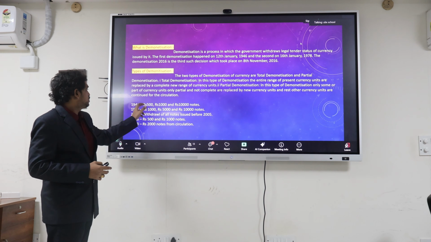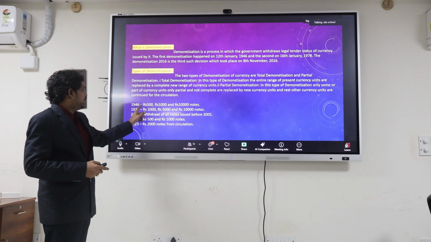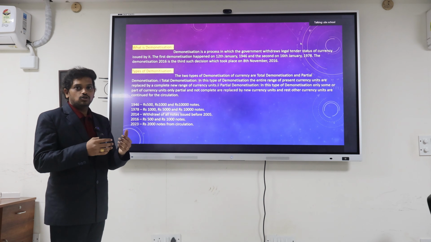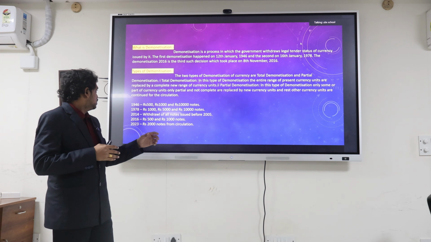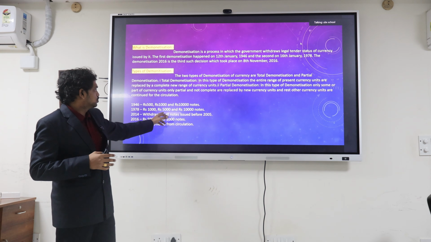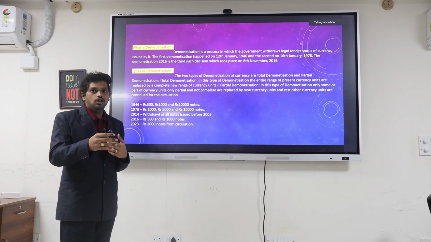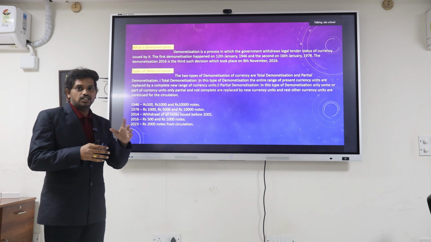In 1946, as the first demonetization, 500, 1000 and 10,000 notes were called back and replaced by new ones. In 1978, 1000, 5000 and 10,000 rupee notes were called back and replaced by new currency.